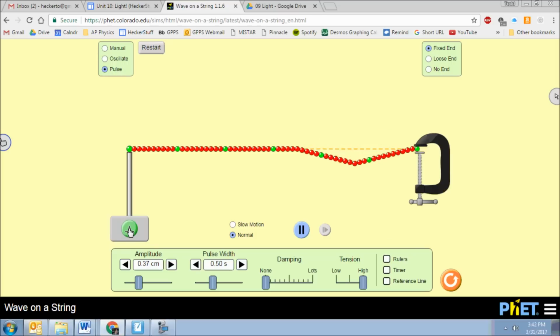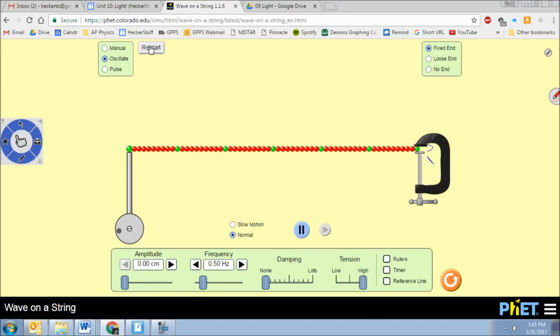Every time it changes medium, it reflects. It happens that the wave also inverts when it reflects. We'll talk more about that later. But at this point, what I want you to understand is some of the energy is reflecting. So why do we care about all this? In a minute, I'm going to turn this arm on, so it'll start oscillating, like I said before, and some of the energy will travel down. It'll encounter a change in mediums, because there's a boundary there.